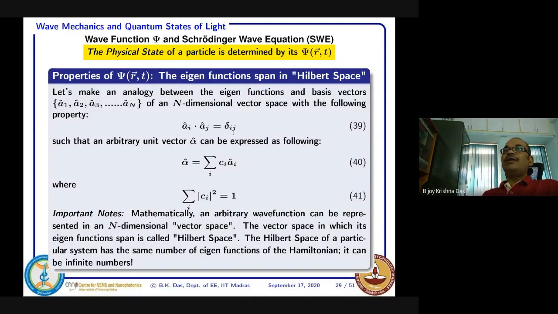In our regular vector algebra, we know that in three dimensions, i, j, k, the unit vectors i and j are 90 degrees to each other. So if you take a dot product, if it is x direction and y direction, a_x dot a_y will be 0. And if it is x and also x, that means x squared, that will be unit vector, you will get 1.